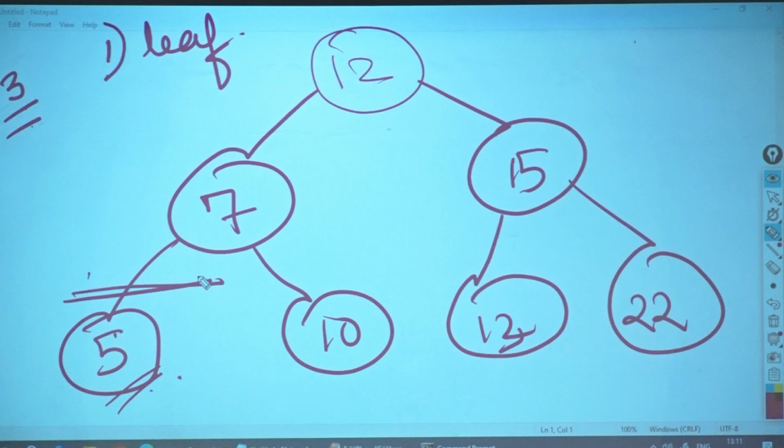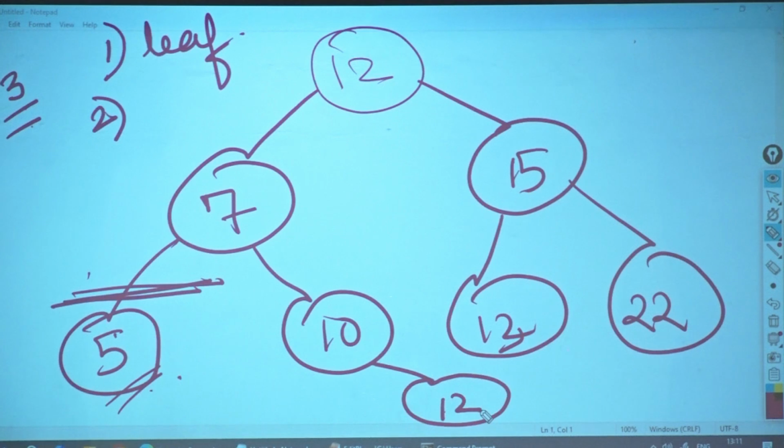Delete it. Okay? So, I directly cut it from here. Nothing is going to happen. Now, suppose I want to delete, there is one more node over here. Which is 12. No, it has to be greater. It cannot be 12. Let it be 11.